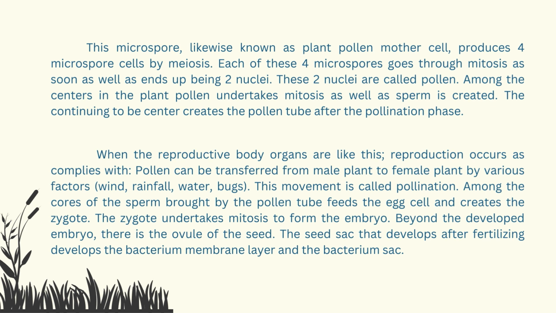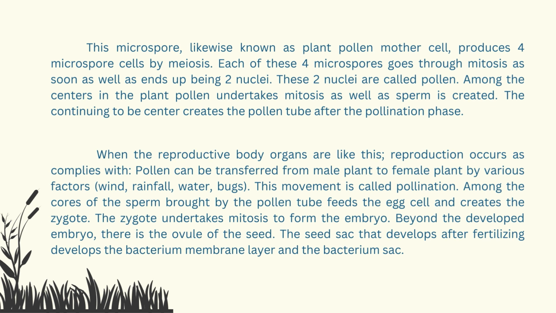When the reproductive organs are like this, reproduction occurs as follows. Pollen can be transferred from male plant to female plant by various factors: wind, rainfall, water, insects. This movement is called pollination.